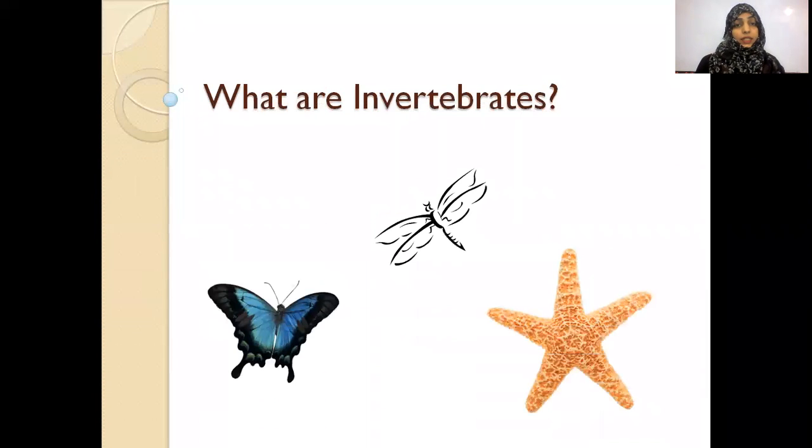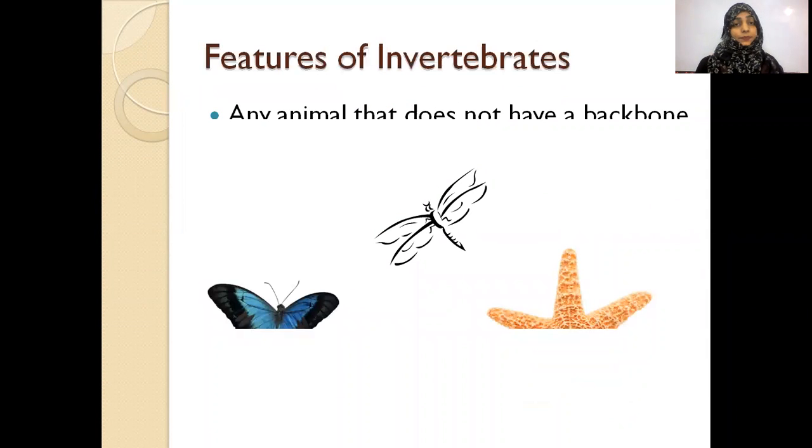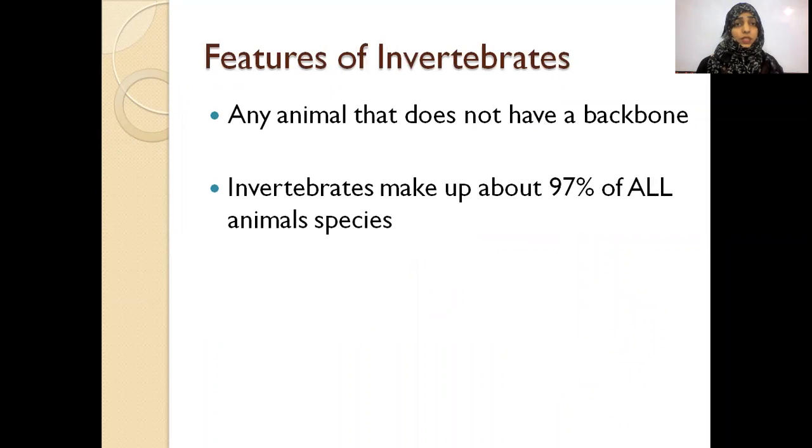And what are invertebrates? The opposite of vertebrates. Animals which do not have a backbone, or a spinal cord, or an internal skeleton system, are called invertebrates.